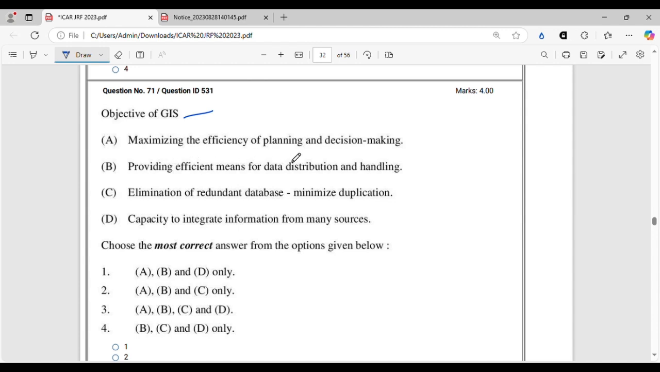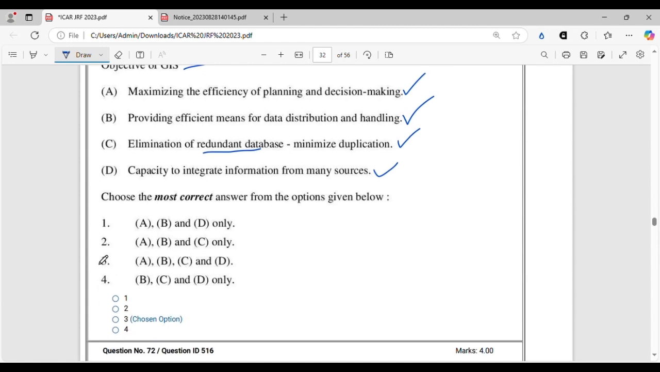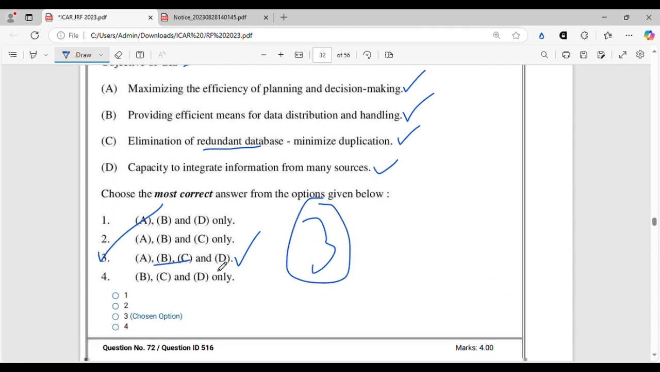Maximizing the efficiency of planning and decision making, true. Providing efficient means for data distribution and handling, true. Elimination of redundant database, minimize duplication, true. Capacity to integrate information from many sources and bind it into one, true. So all these four are the major objectives of GIS. All these four statements are correct, and so the correct option will be option 3, where all A, B, C, and D are mentioned. All right. So let's move on.